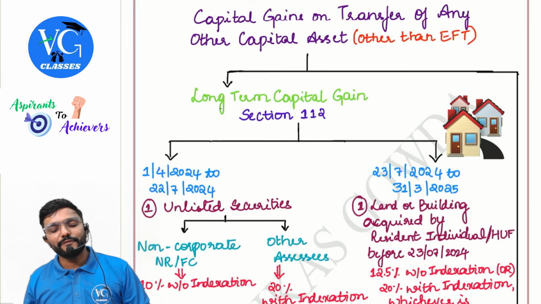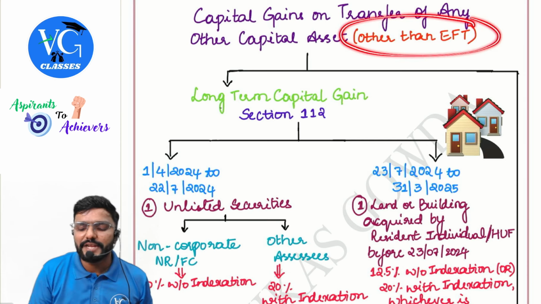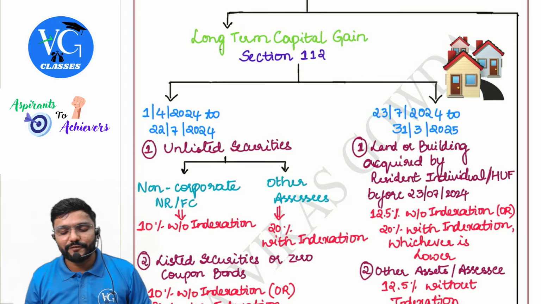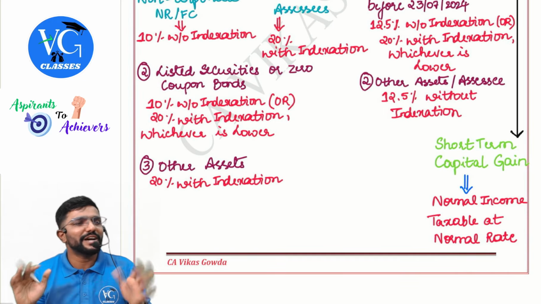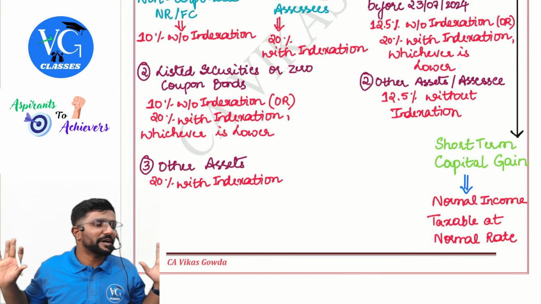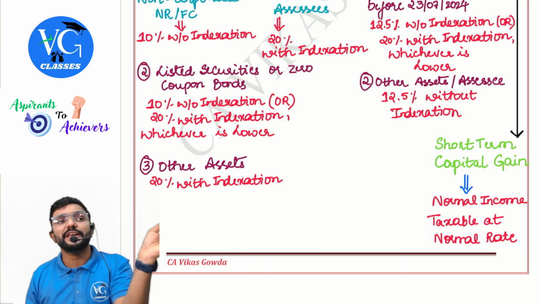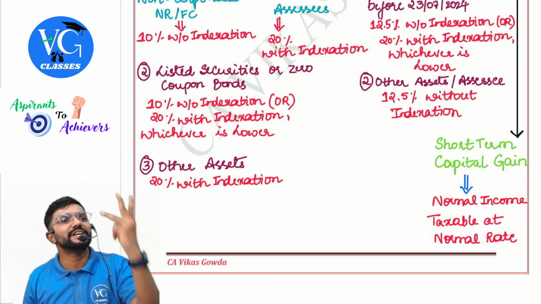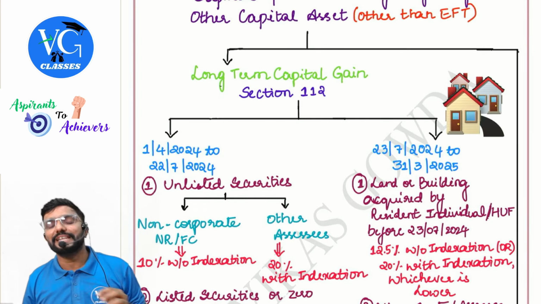Next, sir, what if it is a capital gain on the transfer of any other capital asset other than ETF? If it is the short term, guys, always normal income taxable at normal rate. Very simple, sir. Normal income taxable at normal rate. Please be careful. Every short term gain is not a special income. Only on the transfer of ETF. Okay, so what if it is a long term capital asset?